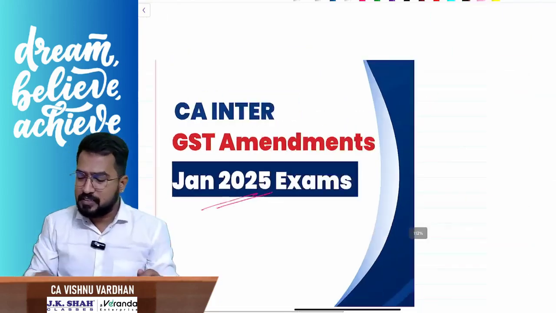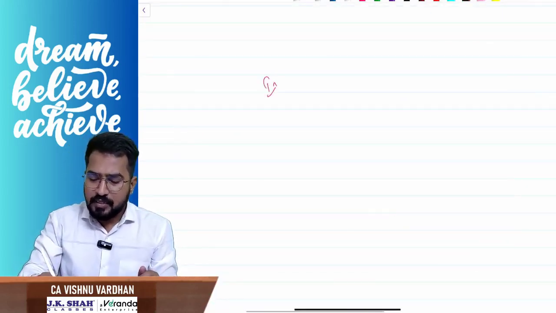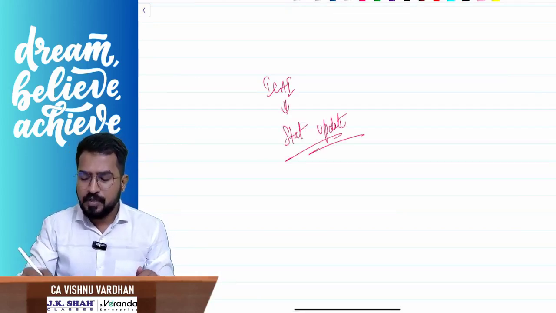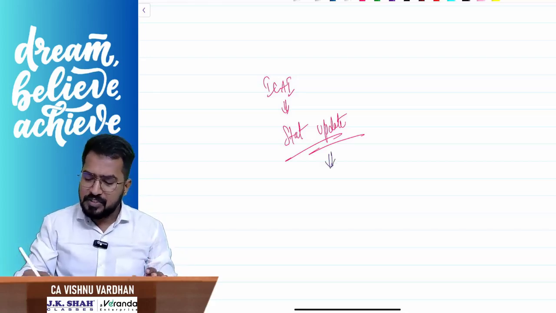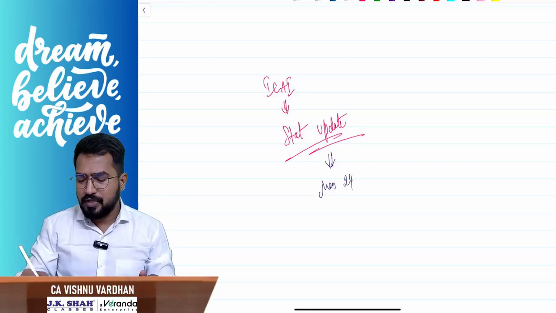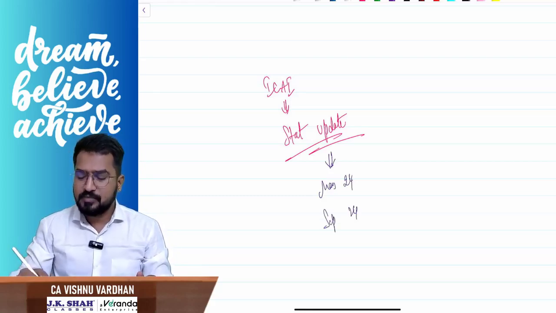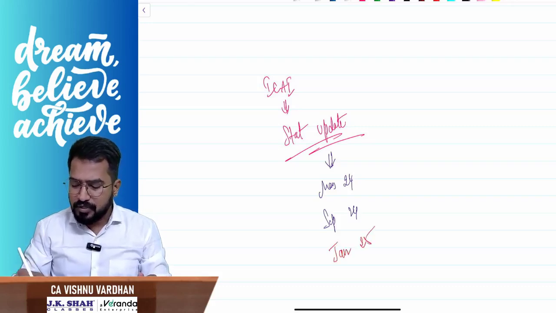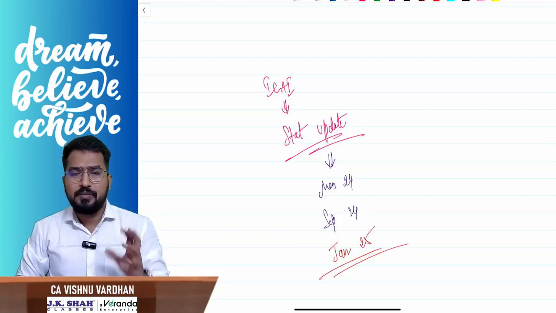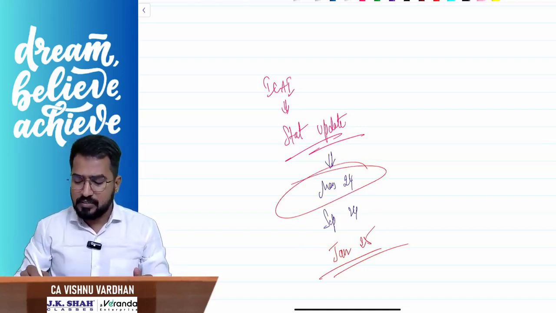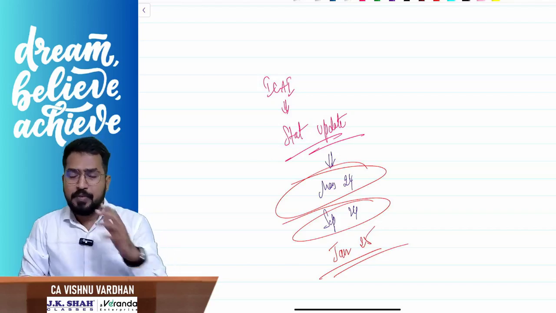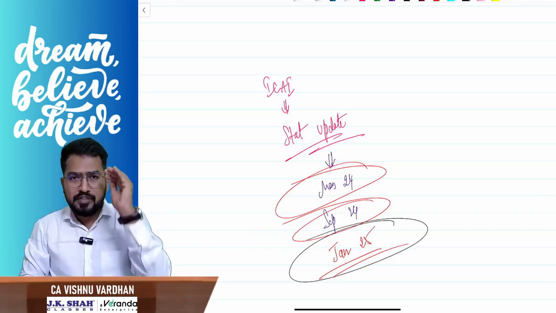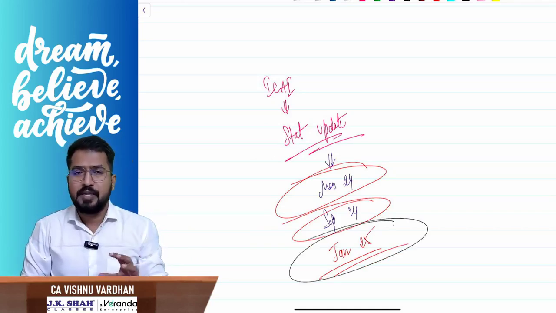Guys, first of all, please understand, in our ICAI statutory update, they have given amendments which have been applicable for May 24 exams, September 24 exams, and now there are some amendments which are exclusively new for Jan 25 exams. Some of the amendments we would have covered in the class during our lectures itself, the May 24 and September 24 amendments. So Jan 25 exclusively new amendments are there in this material.